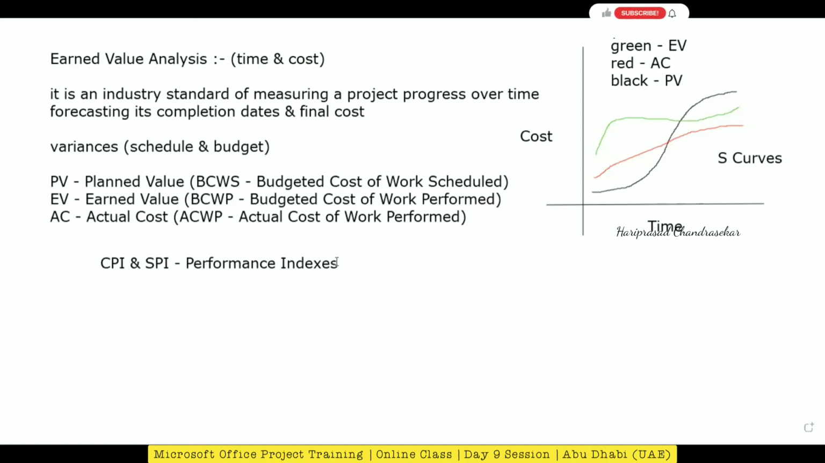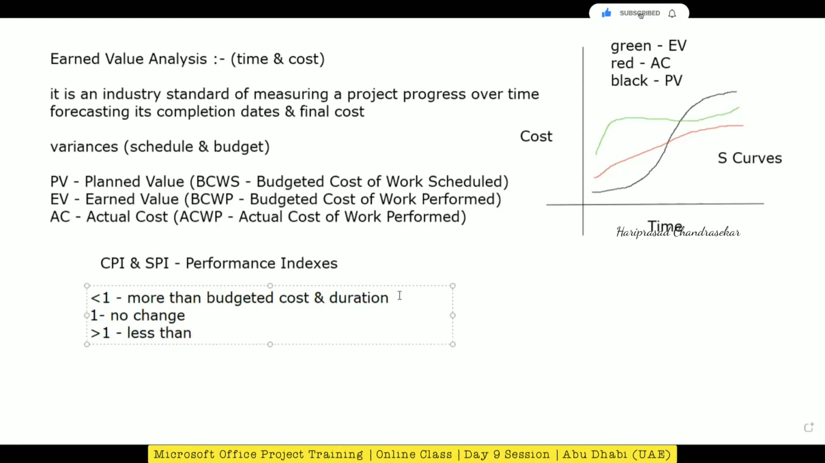This is also important. If it is less than 1, then it is more than the budgeted cost and duration. It is applicable for both actually. If it is 1, then no change. If it is more than 1, it is less than the budgeted cost and budgeted duration. This you should remember.